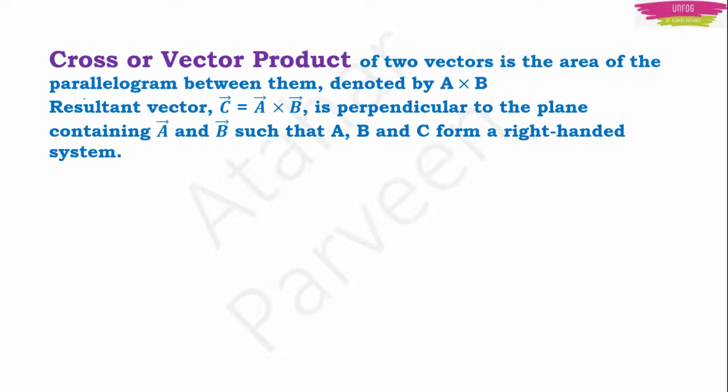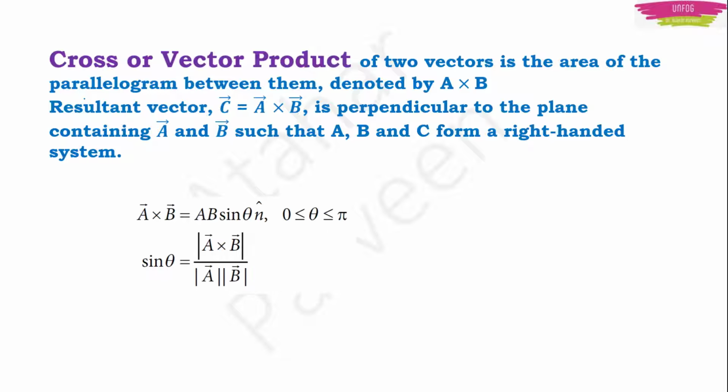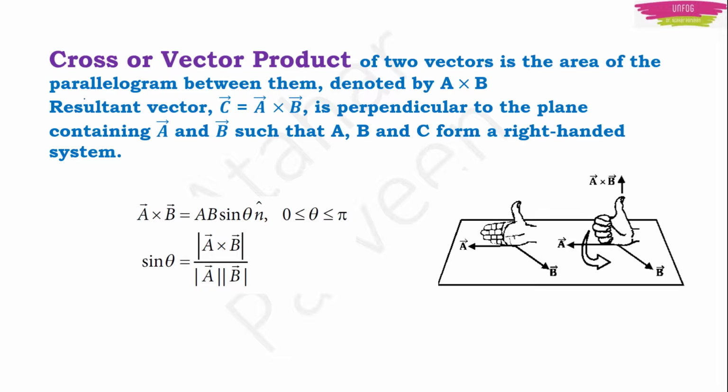But the speciality is that the resultant vector will be perpendicular to the plane containing A and B, such that A, B and C form the right-handed system. You can see the diagram here. In this diagram, if this is a plane, and you have a hand like this, and you are curling it like this, then the resultant vector will be C. The C vector will be perpendicular to this plane.